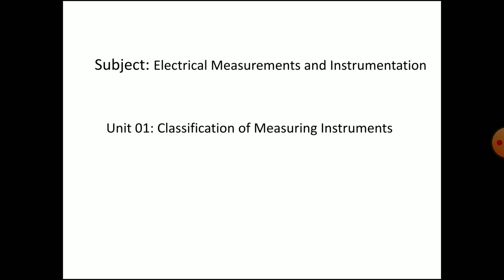Yes, these three torques which are required are deflecting torque, then controlling torque, and the last one is the damping torque. So let us have a brief discussion with respect to classification of the measuring instrument in today's lecture.